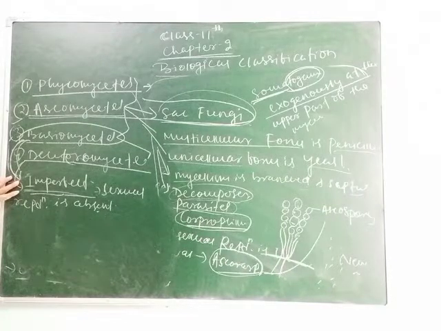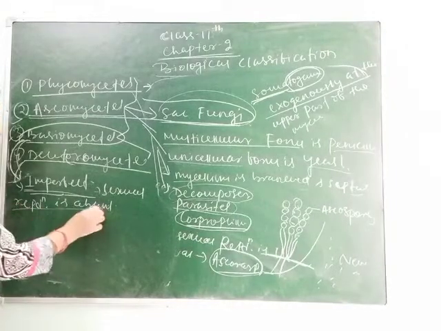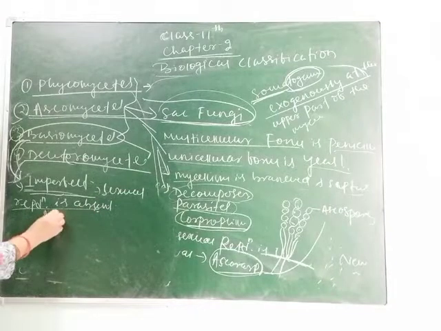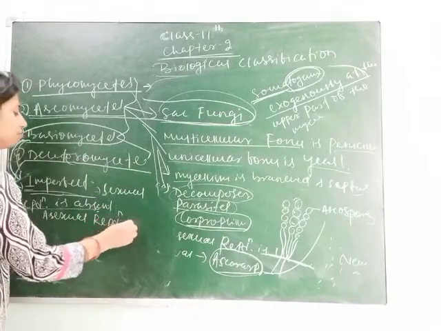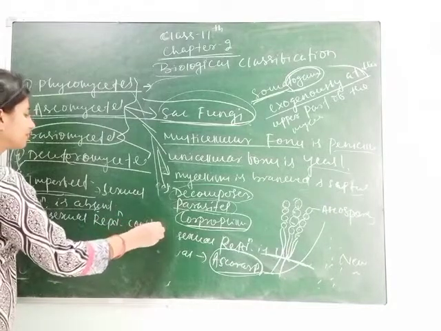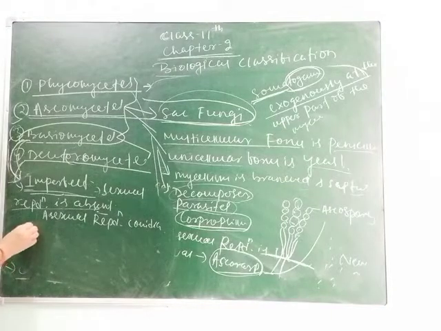Clear, students? Again, you have to write about the mycelium. The mycelium is vast and septate, and they reproduce asexually by forming conidia. Sexual reproduction is absent. Asexual reproduction is through conidia. You can give the example of Trichoderma, Alternaria,